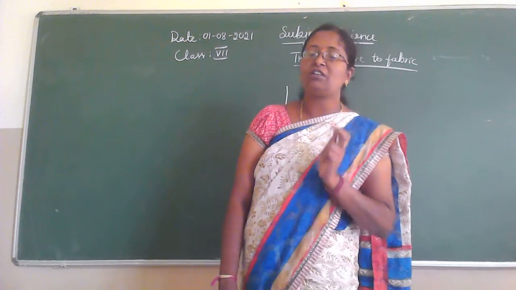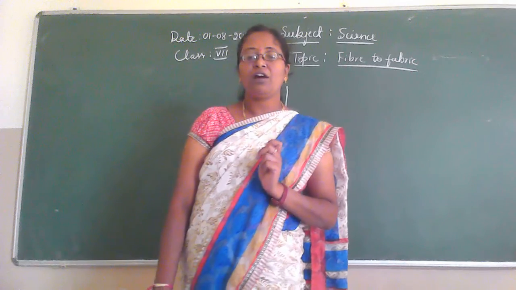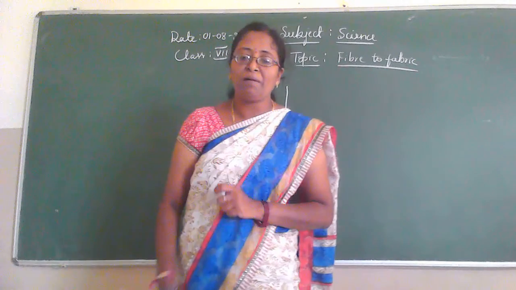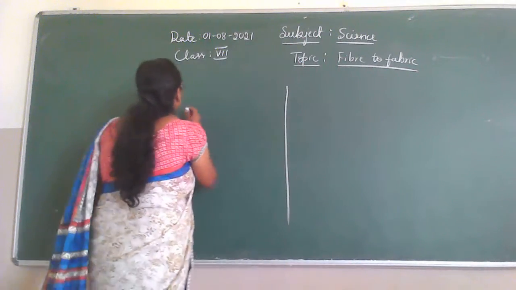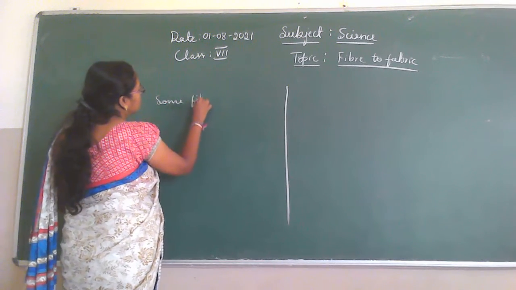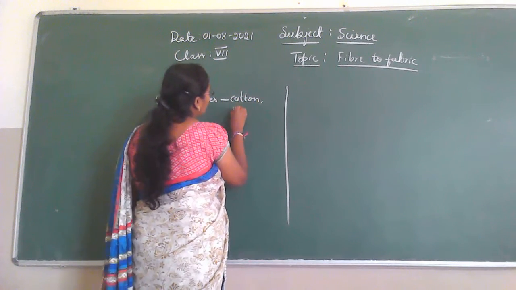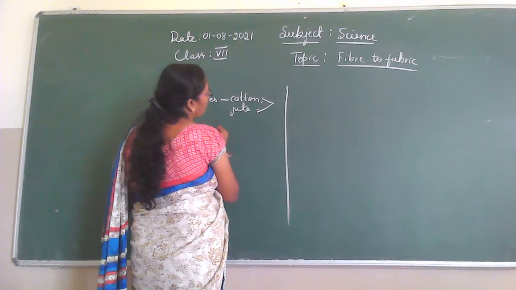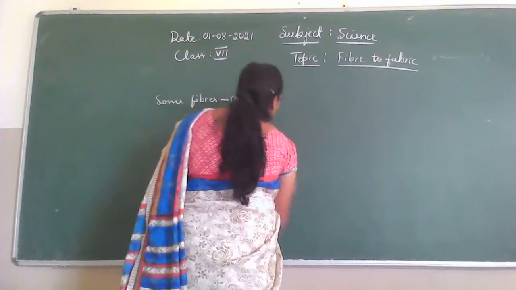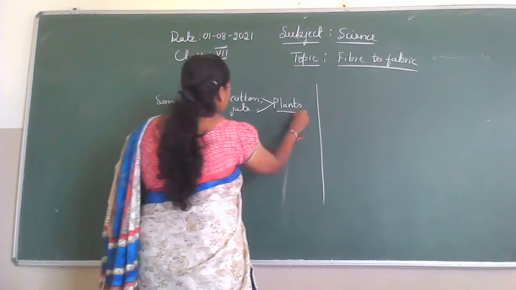You learned that some fibers are obtained from plants. Is it? And also you have learned that wool and silk fibers are obtained from animals. Some fibers, for example cotton and jute, are obtained from plants. The main source is plant.